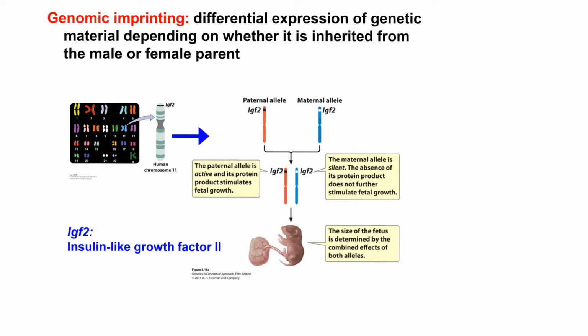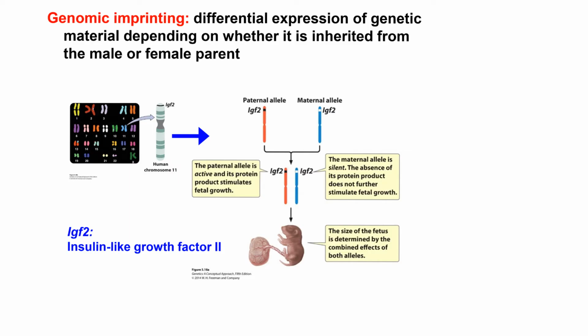Genomic imprinting is another example of traits, characteristics which are altered or affected by sex of the parents. In genomic imprinting, the expression of a gene is affected by its parental origin. What does it mean?